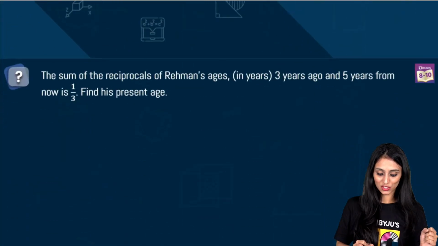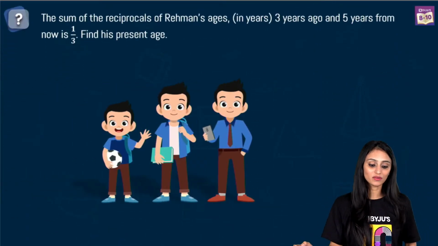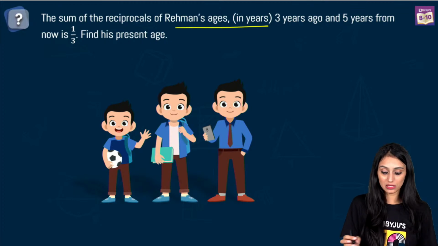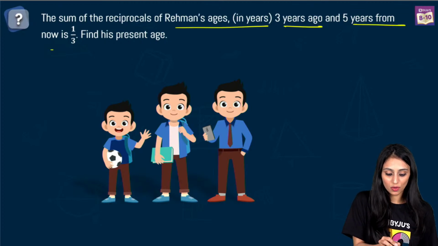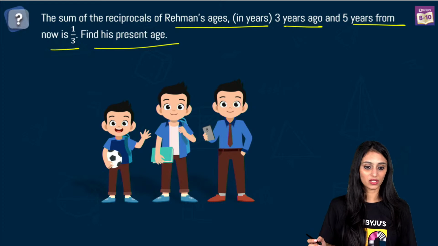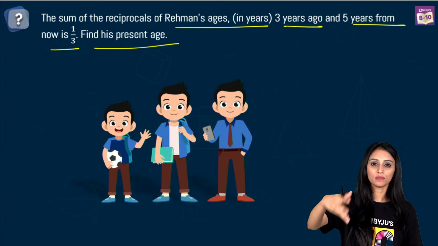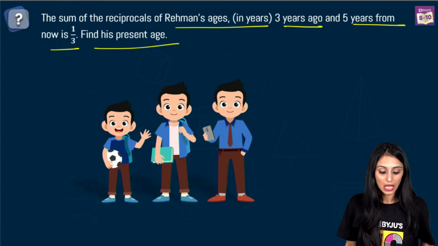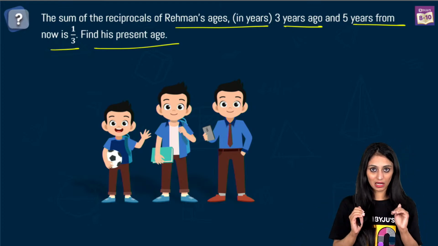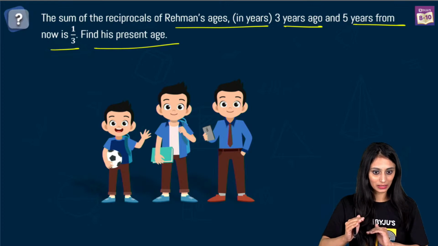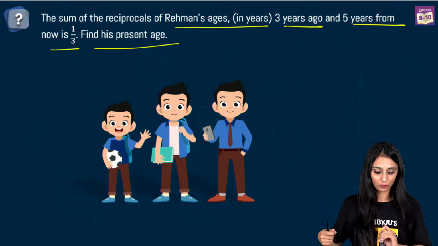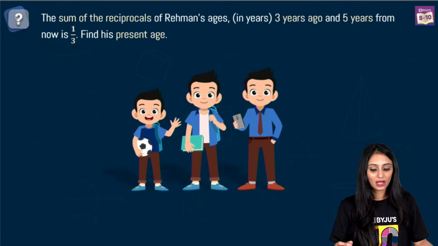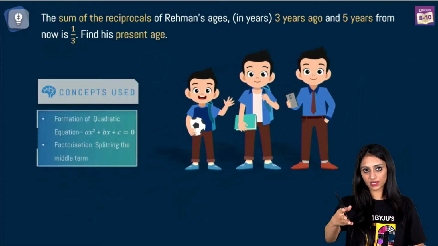Let's take a look at the next question. Question number 2. The sum of the reciprocals of Rahman's age in years 3 years ago and 5 years from now is 1/3. Find his present age. Somebody just said that you get confused when it comes to word problems, right? So all you need to do is a literal translation. Word by word we will translate it, and we will write that in mathematical form. We are talking about Rahman's age 3 years ago and 5 years from now.